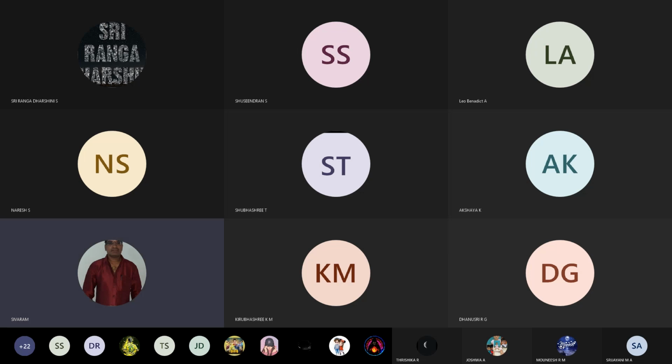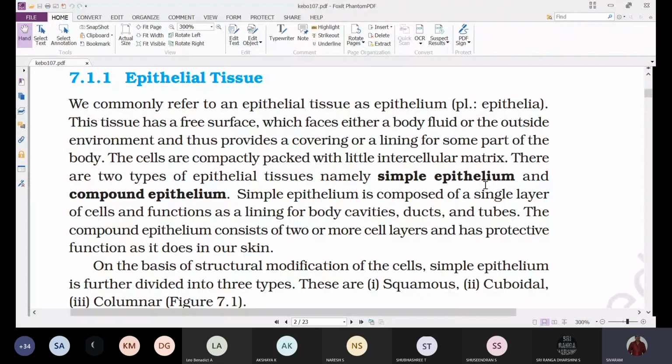And next, coming to our topic. We are discussing the tissues of animals. We already said there are four basic types of tissues present in animals: epithelial tissue, connective tissue, muscular tissue, and neural tissue. And we are discussing epithelial tissues.